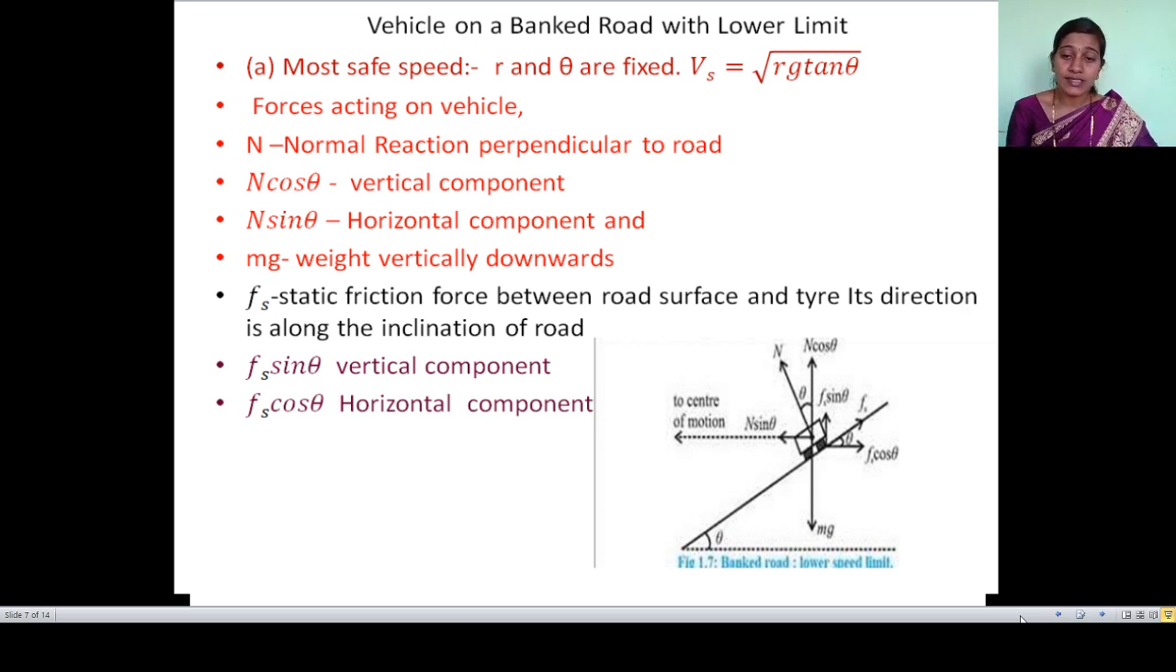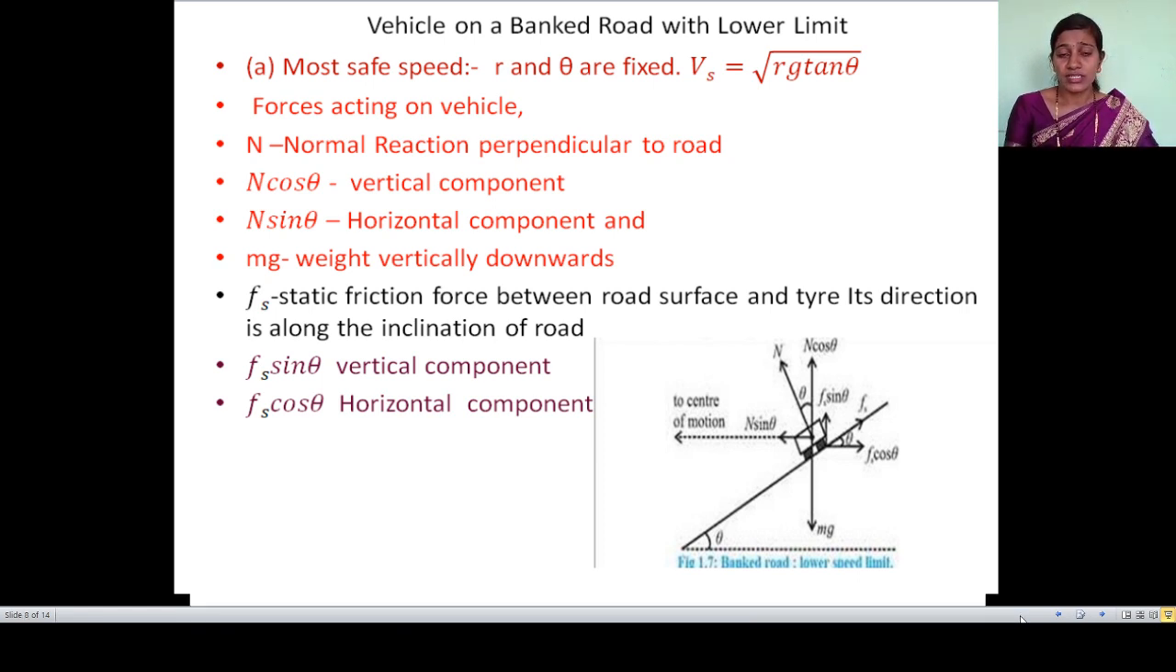In this case, we are discussing the static friction force between the tires and road surface. The static friction force direction is along the inclination of road, vertically upward. Remember the direction of static friction force. In upper limit, it is vertically downward, but in lower limit, the direction of static friction force is along the road inclination, vertically upward. It has two components: F sin theta, vertical component, and F cos theta, horizontal component.